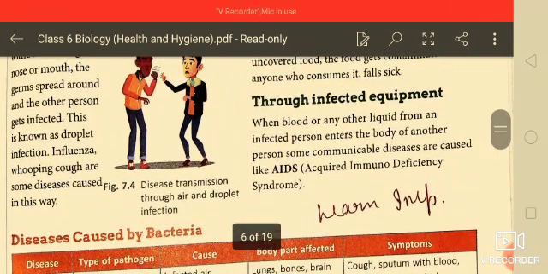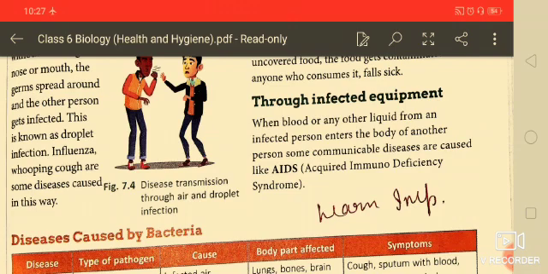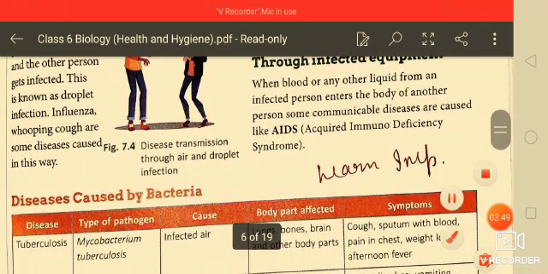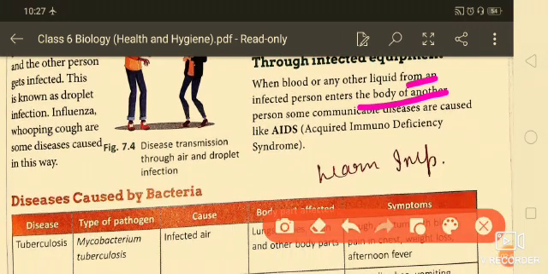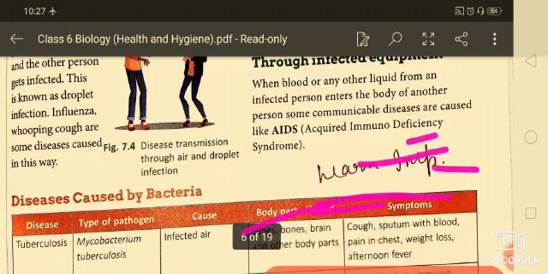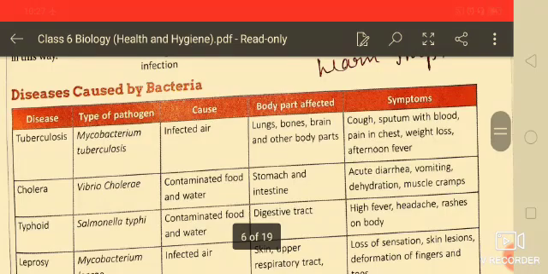Now, through infected equipment: when blood or any other liquid from an infected person enters the body of another normal person, it is transferred, like AIDS, acquired immunodeficiency syndrome. They spread like this.